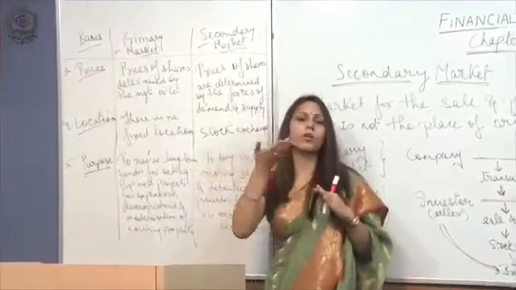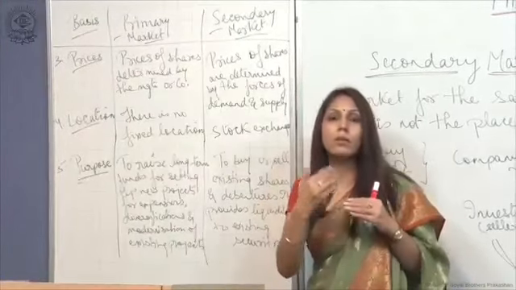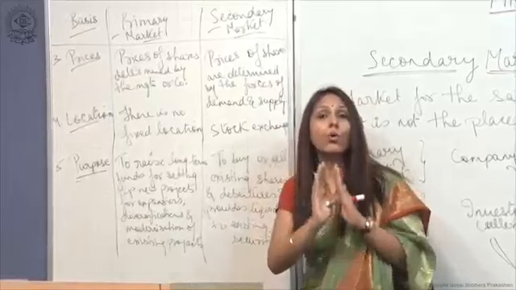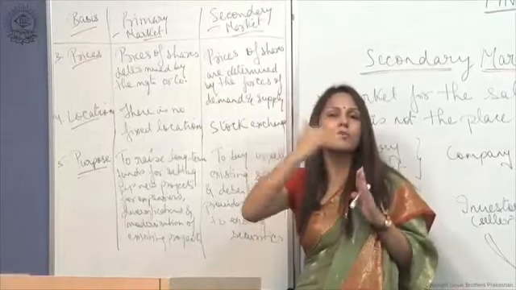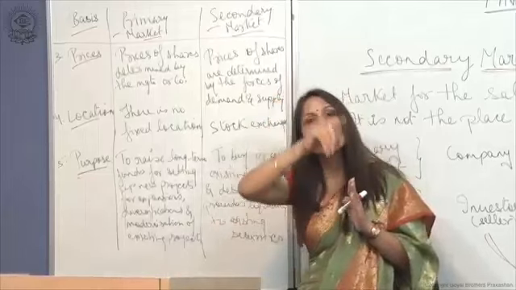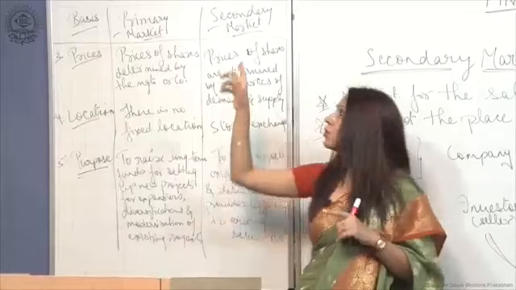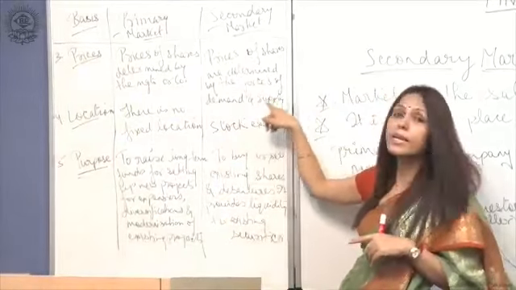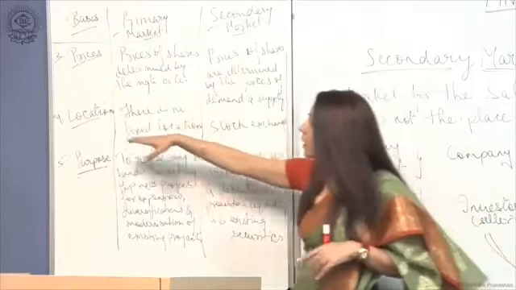For example, if a particular company is doing well and its market share is really high, the value of the shares of such a company would be high. That is decided by the demand and supply of the shares in the market.